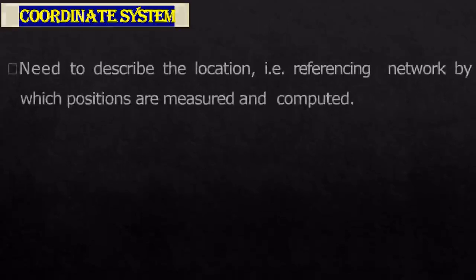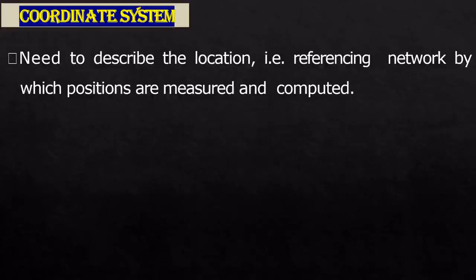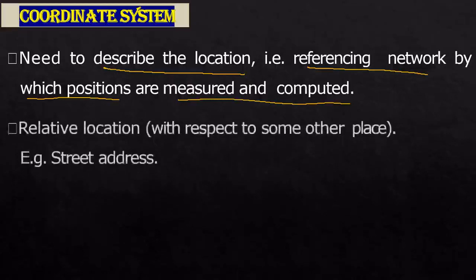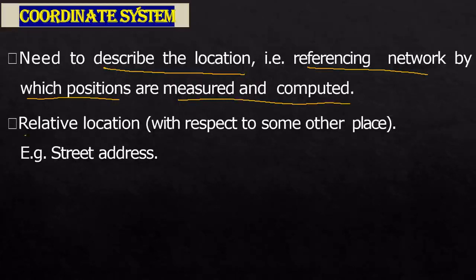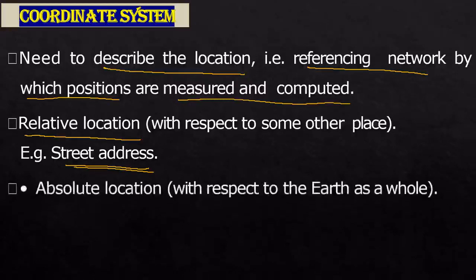Now, what is a coordinate system? What is the need for a coordinate system? We need a coordinate system to describe location, which means referencing the network by which positions are measured and computed. Then, to describe relative location, that is the location of some place with respect to another place, an example is a street address, which we now use through global maps, Google Maps, etc. All these use a coordinate system.